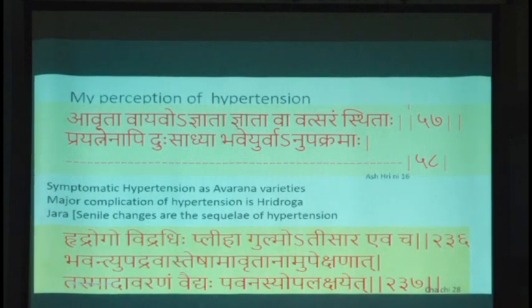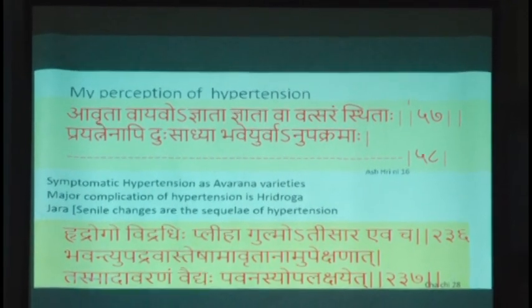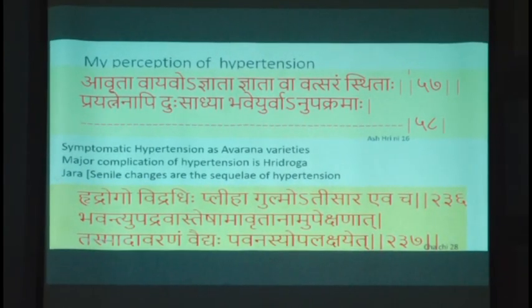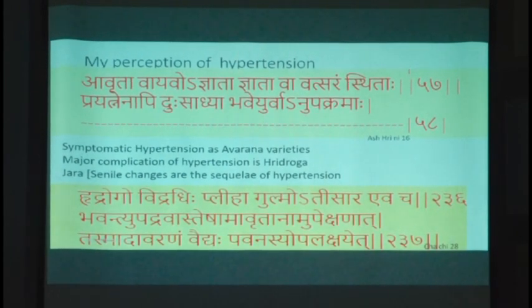Vagbhata has clearly mentioned that an Avrata Vata can remain silent for many years and then may produce a Dustara Vyadhi. It could be like Jnataha Vatsaram Sitaha. It can remain silent for about a year and then it produces an incurable condition. Hypertension is a silent killer, that's the word which is used now. And Vagbhata has clearly mentioned an Avrata Vata can remain silent without being recognized for a year and then it produces incurable disease. Is there any difference? It is exactly the same issue. Language is different, words are different.